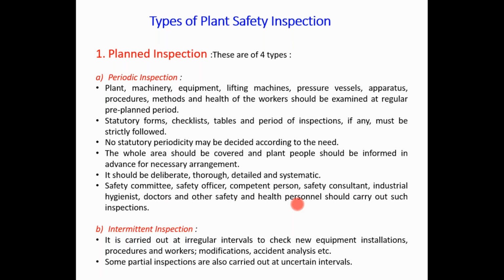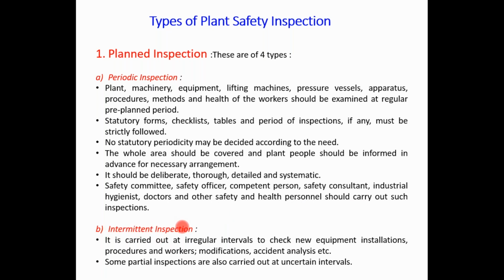Then the second subtype of plant inspection is called intermittent inspection. It is carried out at irregular intervals. It is not planned, not fixed, not a periodic inspection. That is why it is called intermittent inspection.